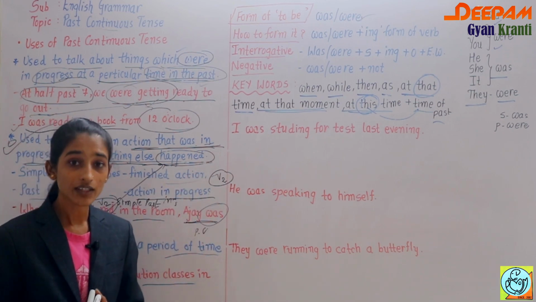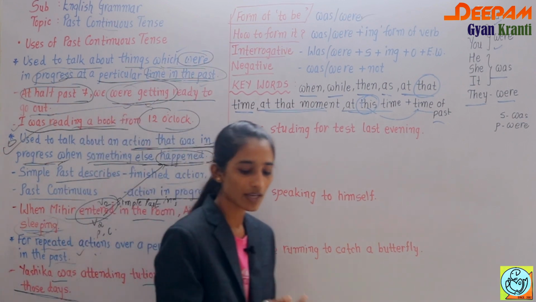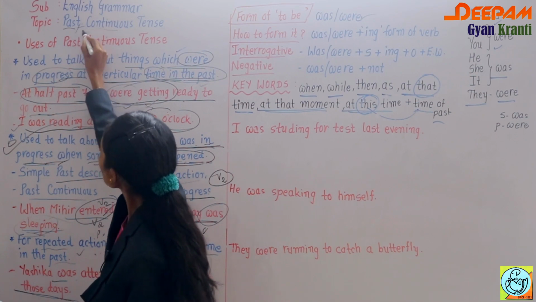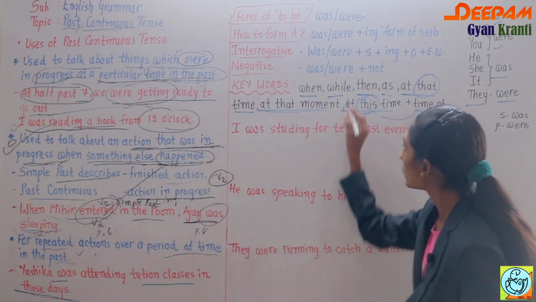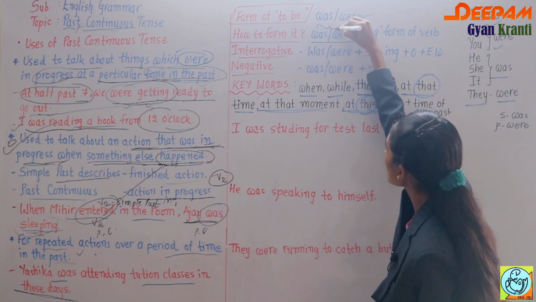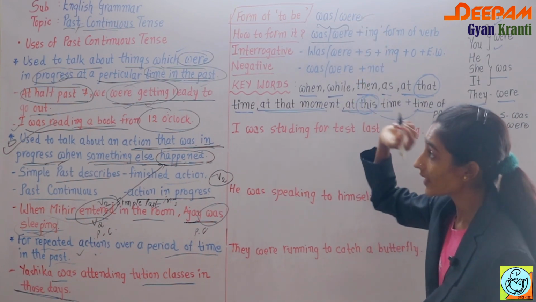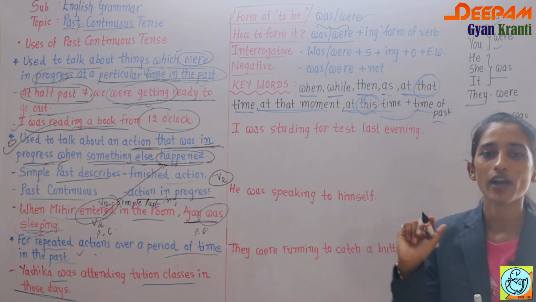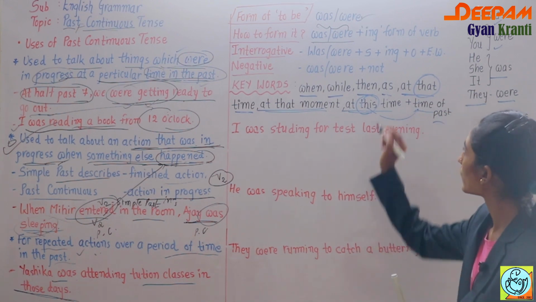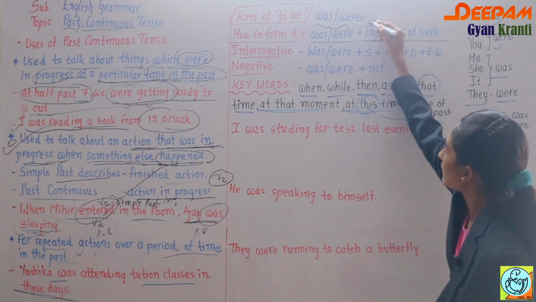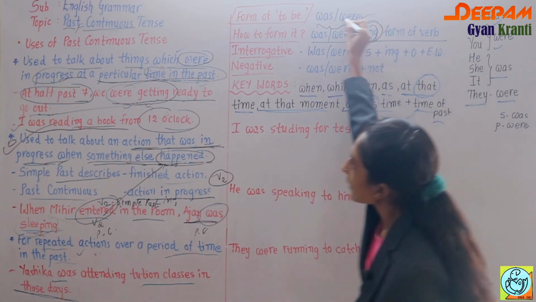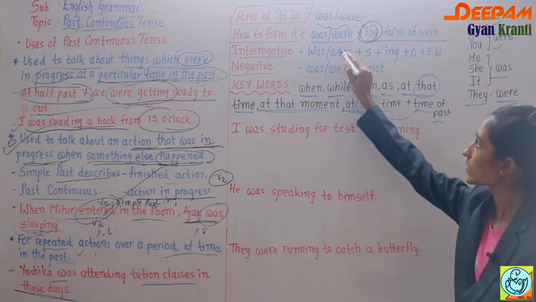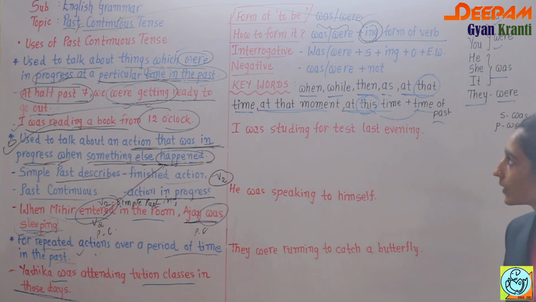Then how to form the verb, that is also very important. Here also we have two words, past and continuous. So was and were indicate the to be form of past tense. And I already told you that if you want to form any continuous tense, then you have to use the ing form of the verb. When you add the ing form, it directly changes into the continuous tense. So how to form past continuous? Was, were plus ing form of the verb.